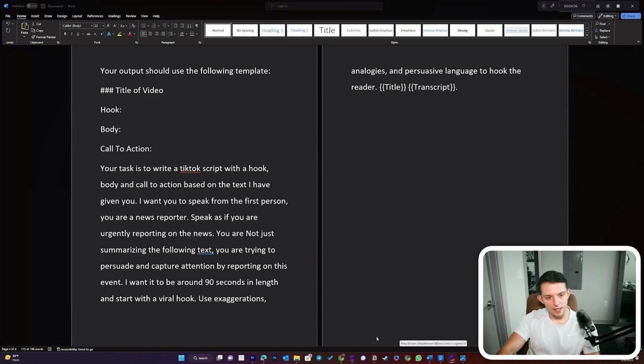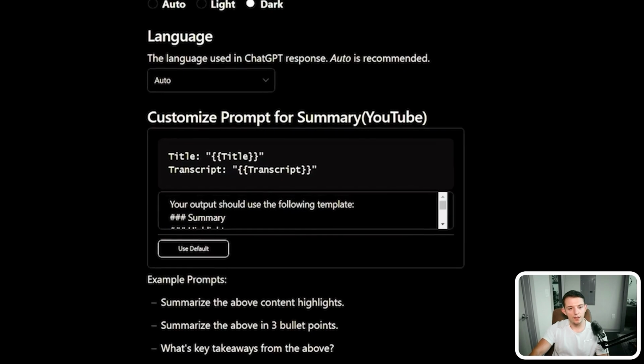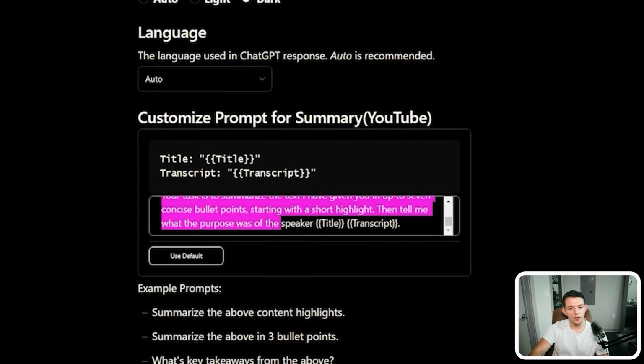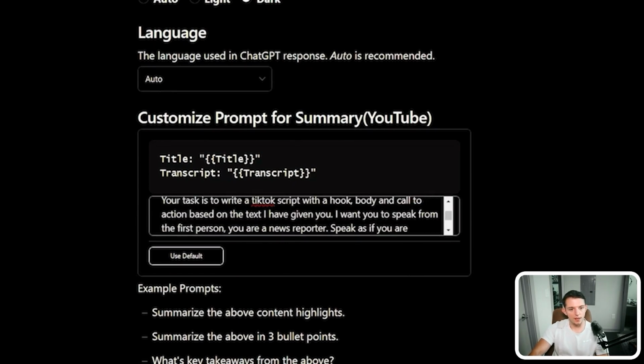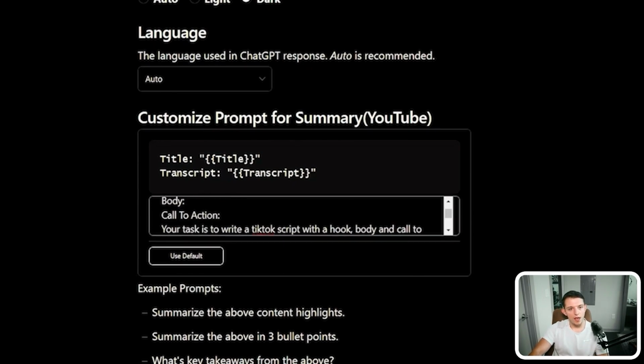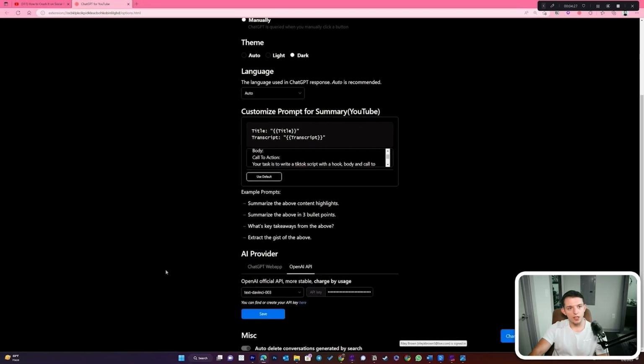So I'm just going to copy the text. For whatever reason, you can't expand this window, so I just do it on a separate document. I'm going to paste it in there. I'm going to make sure there's no spaces at the end, and then I'm going to save this. I'm actually going to set it for manual because I don't want it to do it every time anymore. And we're just going to click save.